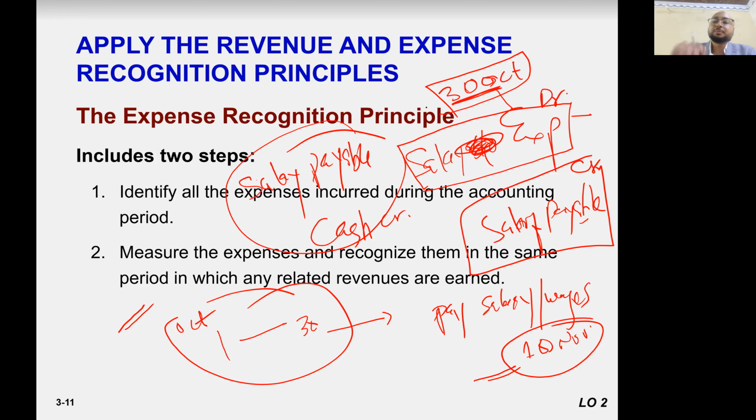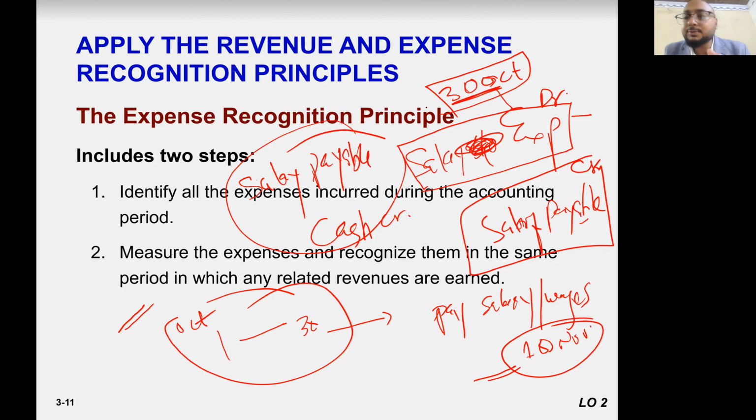So the expense and revenue recognition principle is that you must record revenue and expense when it occurred, irrelevant of whether cash is paid or received later or in advance. That is irrelevant. You must record the expense and revenue when it occurred. That's it. So this principle, why is it so important?